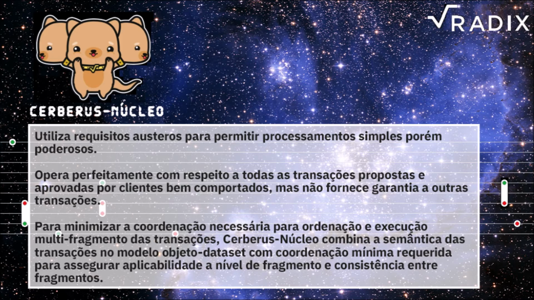It operates perfectly with respect to all transactions proposed and approved by well-behaved clients, but does not provide any guarantees for other transactions. To minimize the coordination necessary for multi-shard ordering and execution of transactions, Core Cerberus combines the semantics of transactions in the object dataset model with the minimal coordination required to assure shard applicability and cross-shard consistency.